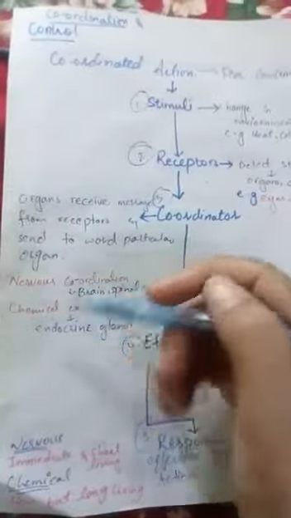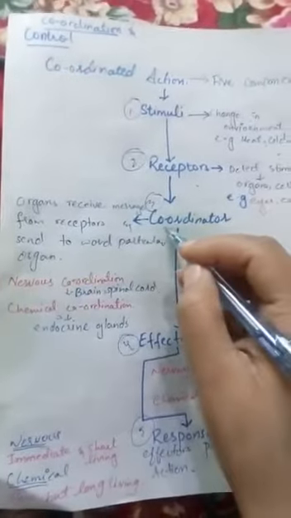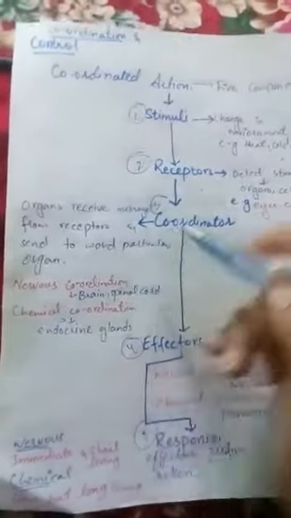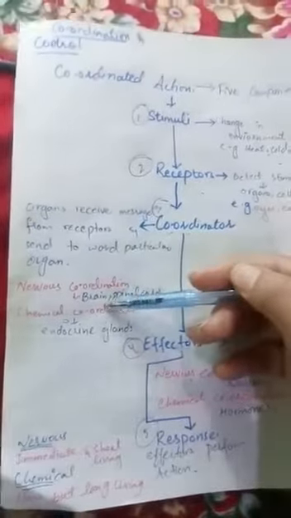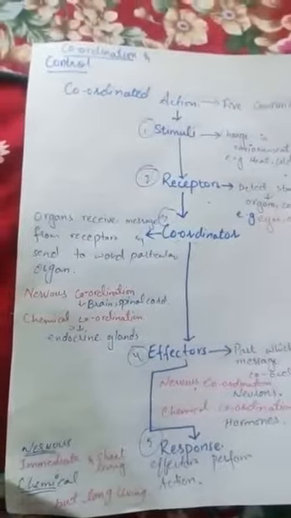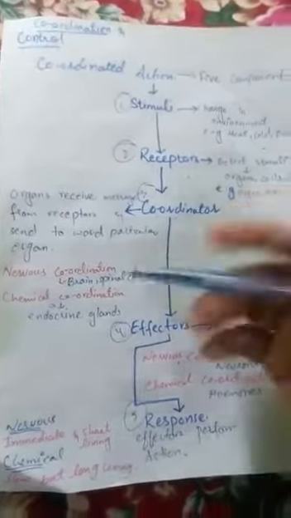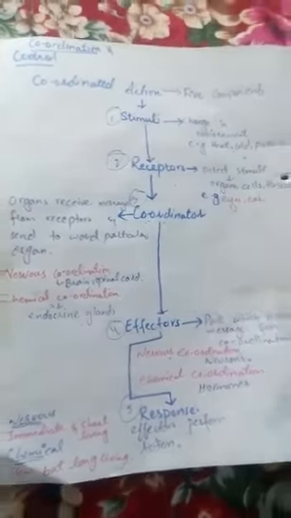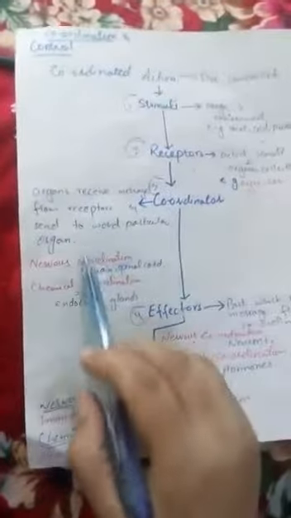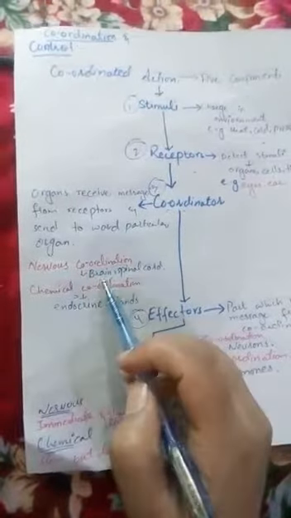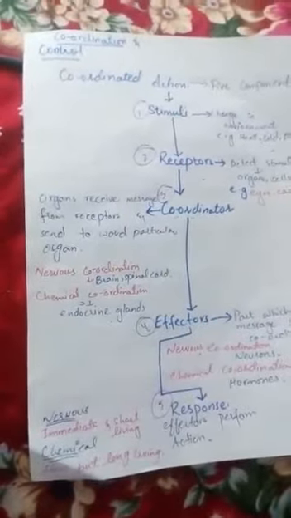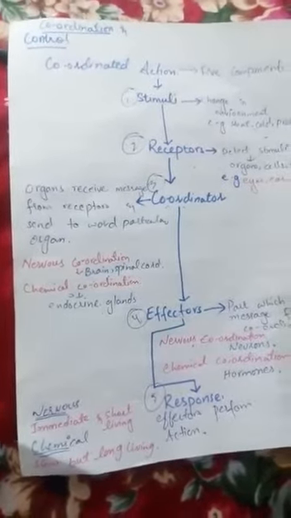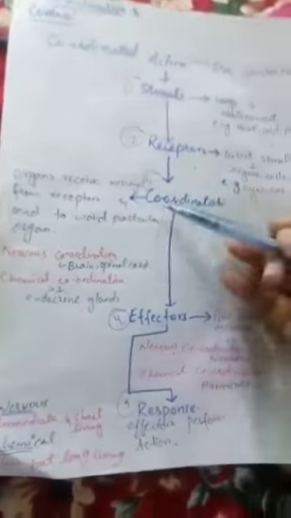The difference between nervous coordination and chemical coordination is in these coordinators. In nervous coordination, the brain and spinal cord act as the coordinators, but in chemical coordination, endocrine glands act as the coordinators, and these endocrine glands receive messages in the form of signals. Different types of nerves and neurons are present in nervous coordination, which attach to the brain and give messages to the brain and the spinal cord to perform different types of tasks. So what is a coordinator?